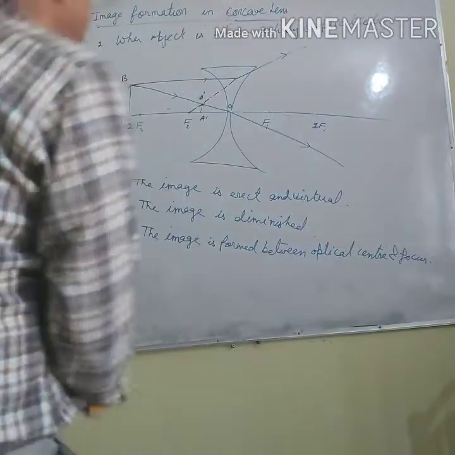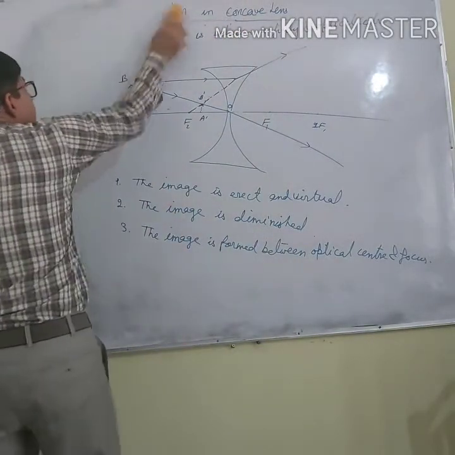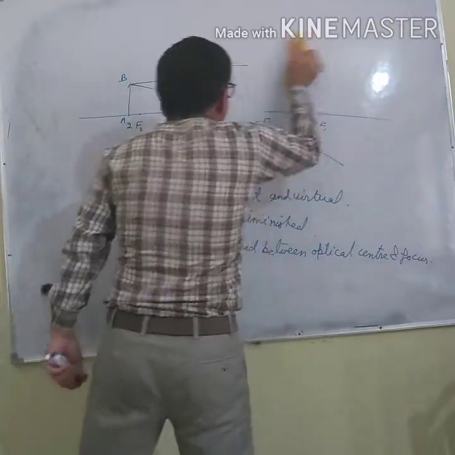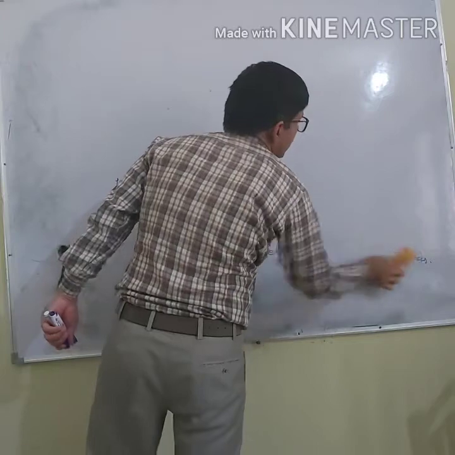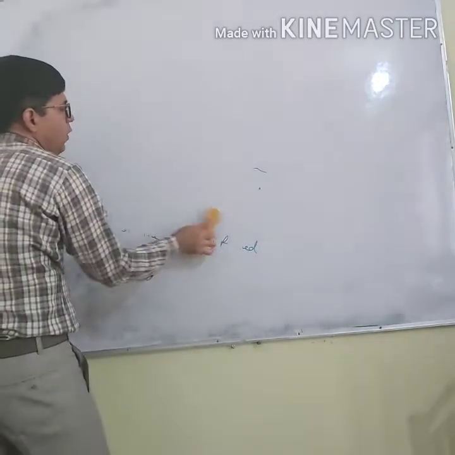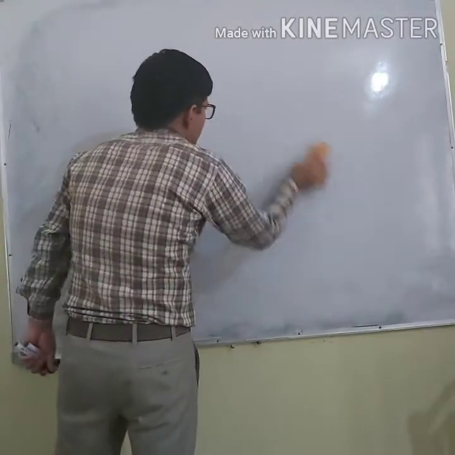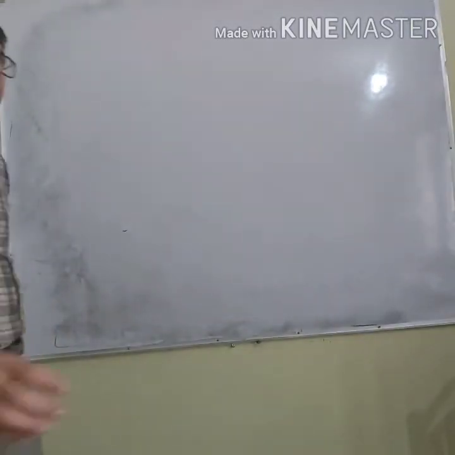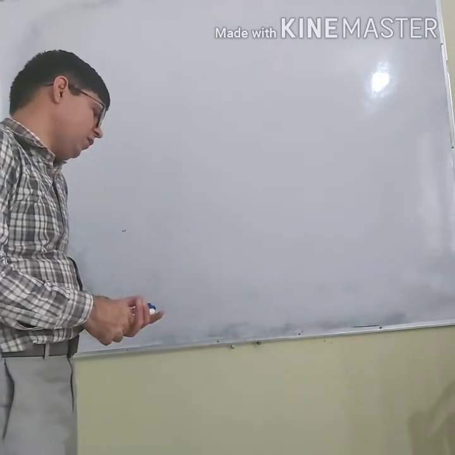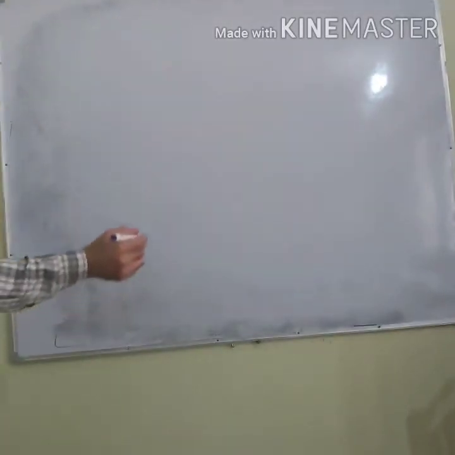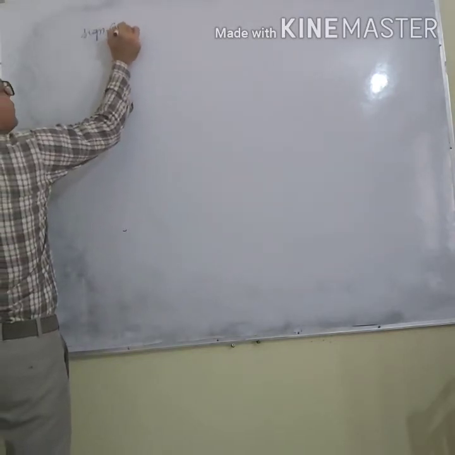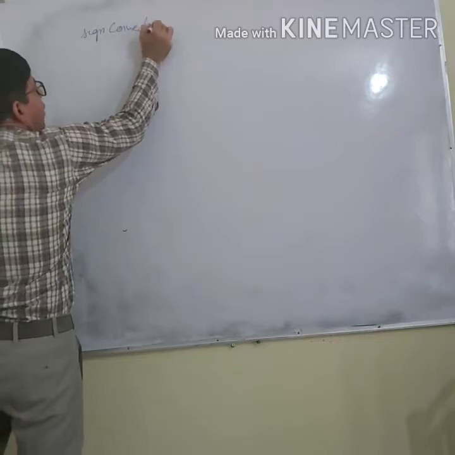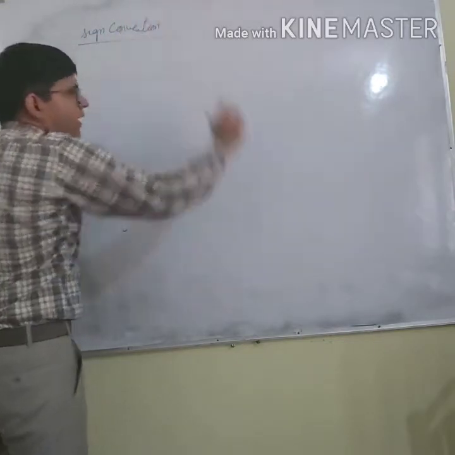Just like the mirrors, in case of lenses, we also have the concept of sign conventions to calculate image distances, focal length and the object distances. Before that, let me explain the sign convention. What is the sign convention in lenses?